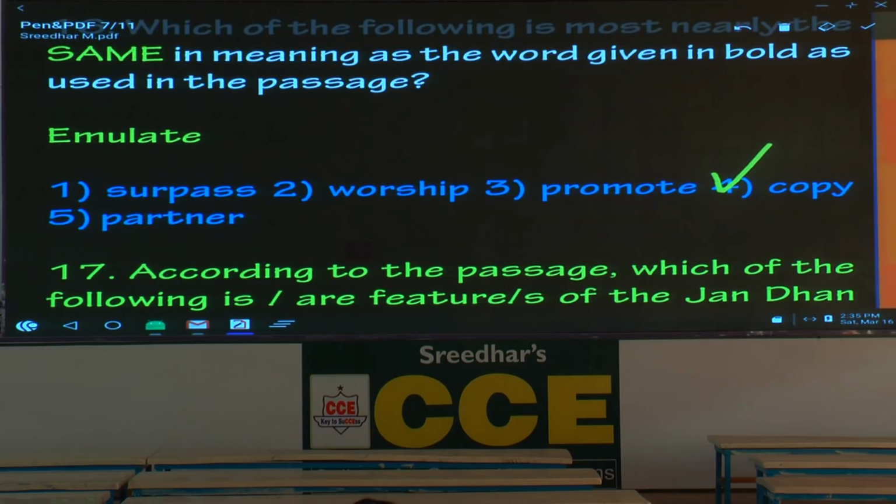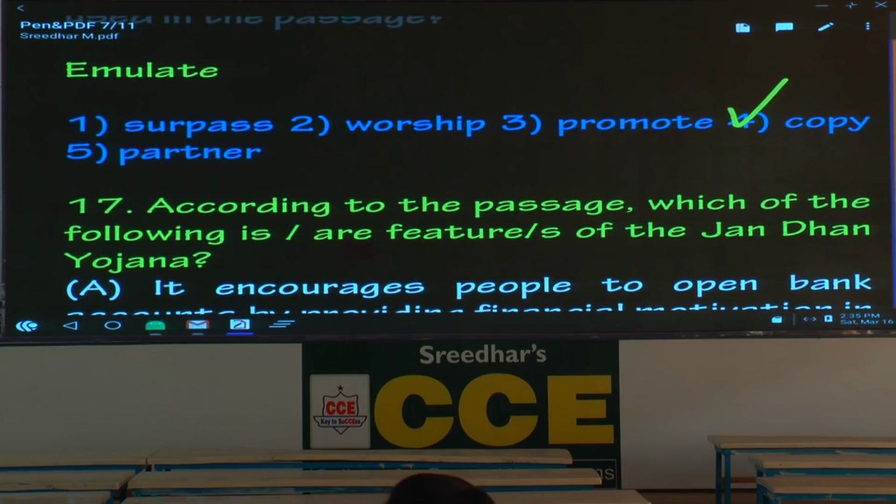Easy one, very easy. And you have got already. Emulate means what? Copy. And what is the context? Emulate what? The youngsters, the younger generation will find it cool to emulate it. Context based, they try to imitate or copy the celebrities. Shall I move on to the next one?